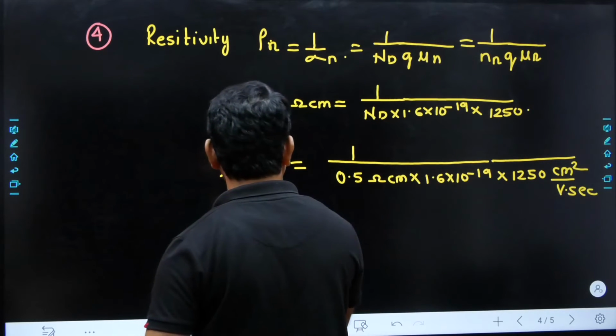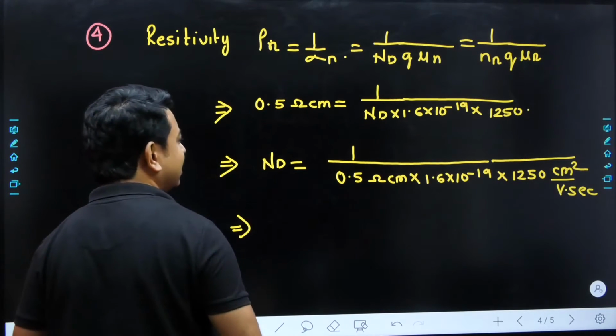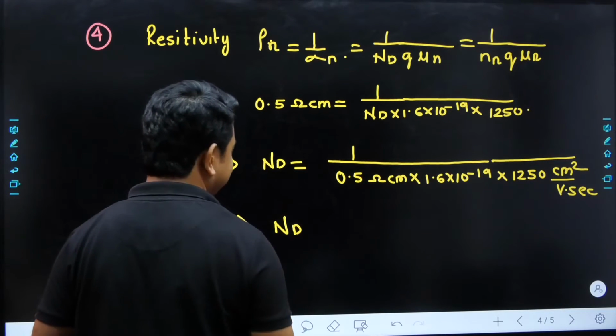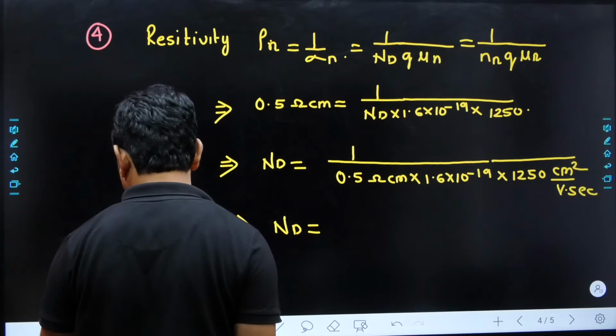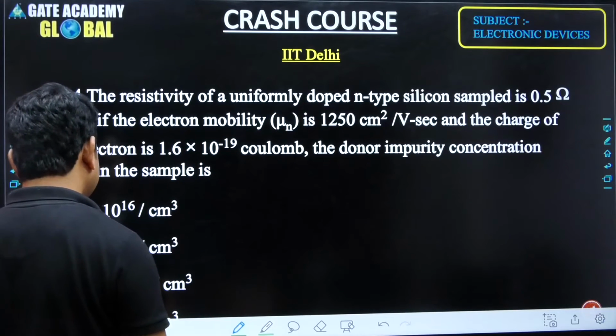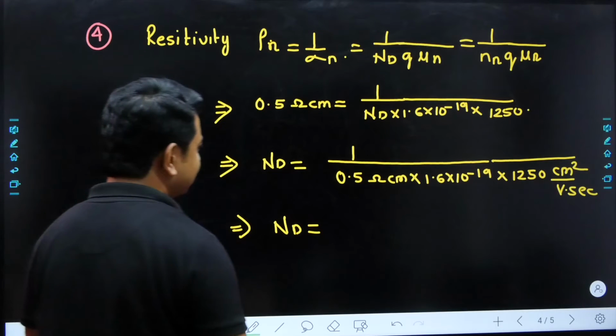Whatever concentration we get here is nothing but the donor atom concentration, and it is in per centimeter cube. If you have done the same thing, the answer is 1 into 10 to the power 16.